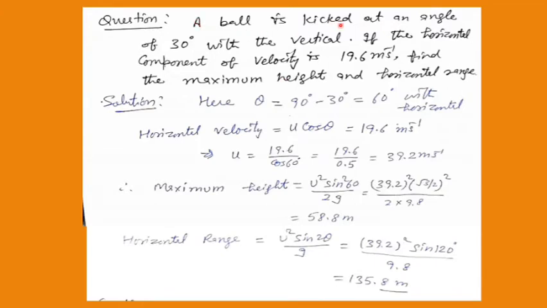A ball is kicked at an angle of 30 degree with the vertical. If the horizontal component of the velocity is 19.6 meter per second, find the maximum height and horizontal range. Now see, they have given you an angle of 30 degree with the vertical, but the derivations which we have done are with the angle with the horizontal. Of course, if they ask you the angle with the vertical, you can do the derivation directly yourself by using the equations of motion for uniformly accelerated motion.